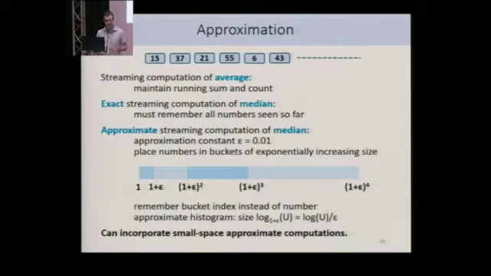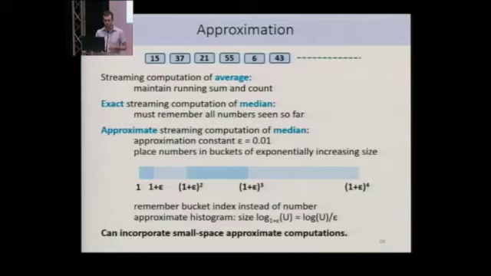And the key insight here is that if we accept approximate answers, then we can do exponentially better. So let's say I fix an approximation constant epsilon, which is equal to 0.01. This corresponds to a relative error of 1%. Then the idea is that I place the numbers into buckets that are of exponentially increasing size.